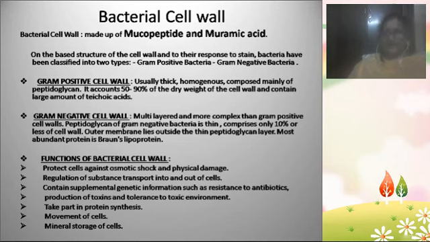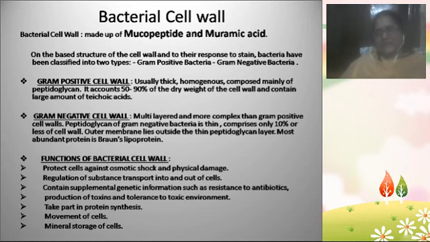Another function of the bacterial cell wall is that it carries genetic information, for example on how the bacterium is going to resist antibiotics. So the cell wall holds genetic information regarding resistance to antibiotics. Next, the cell wall produces toxins, some poisonous materials, and it helps the bacteria protect itself from unpleasant external environments.